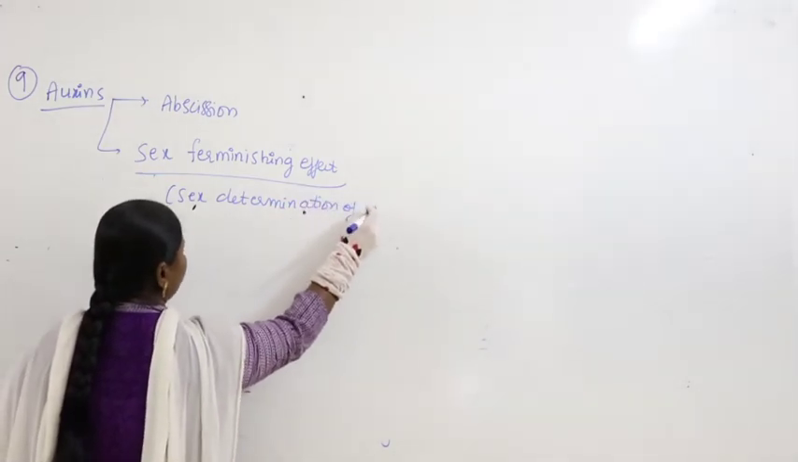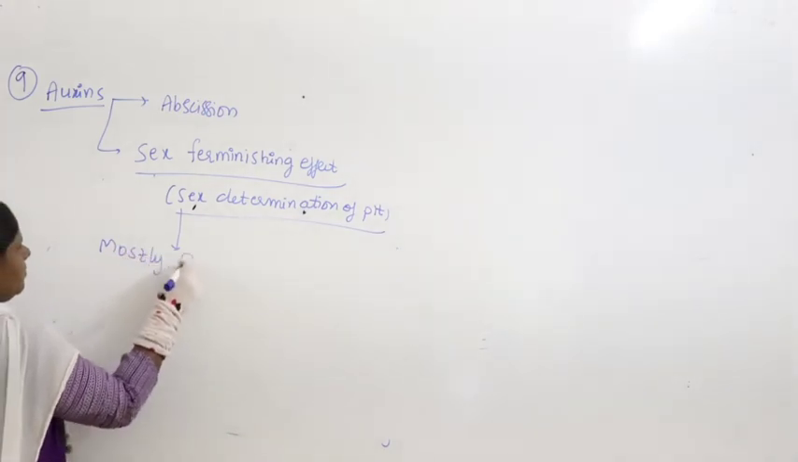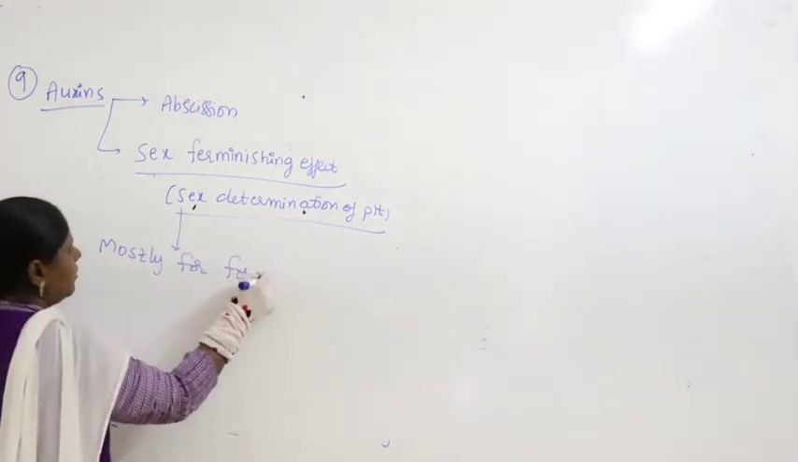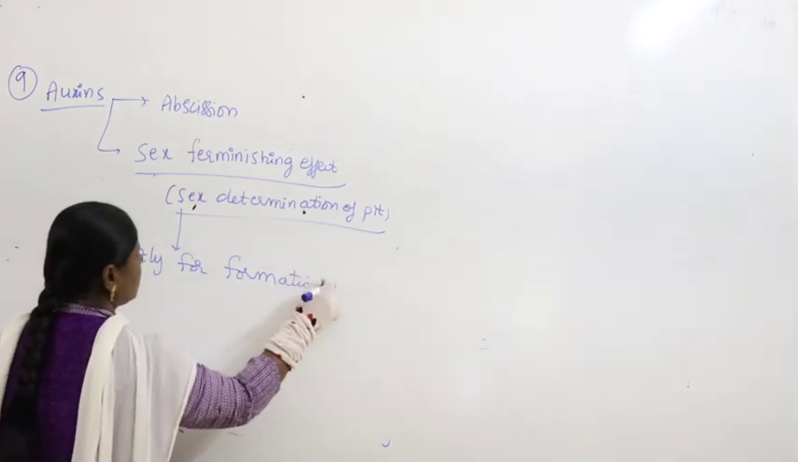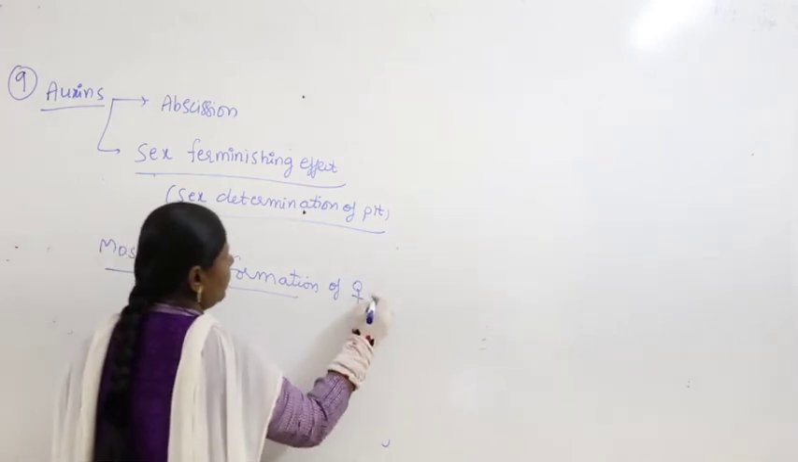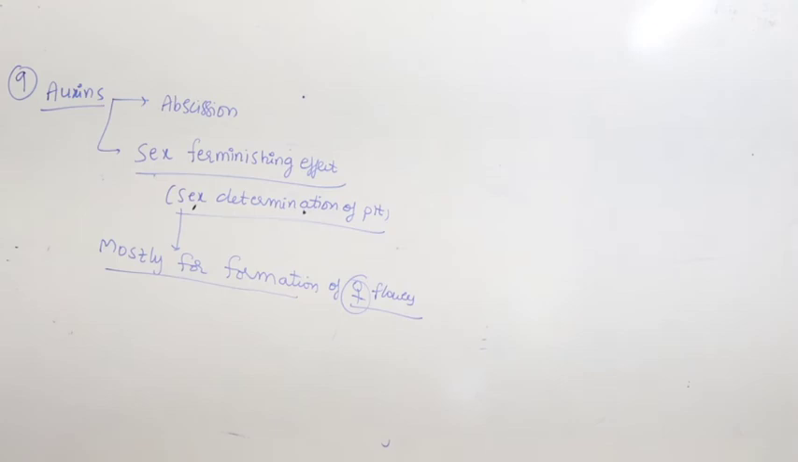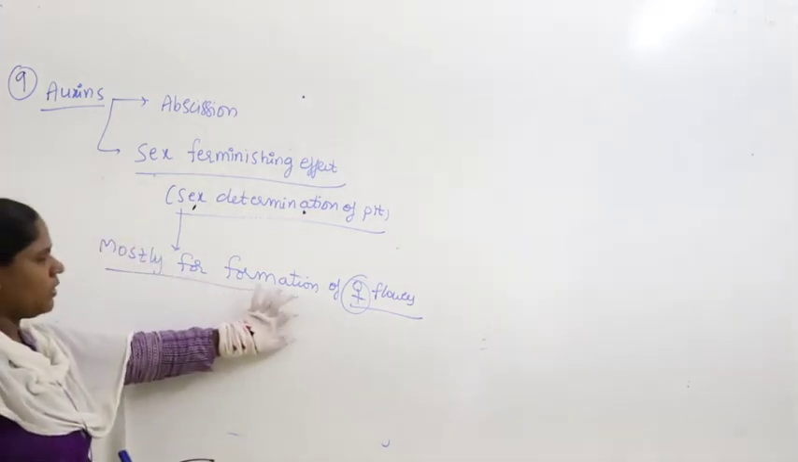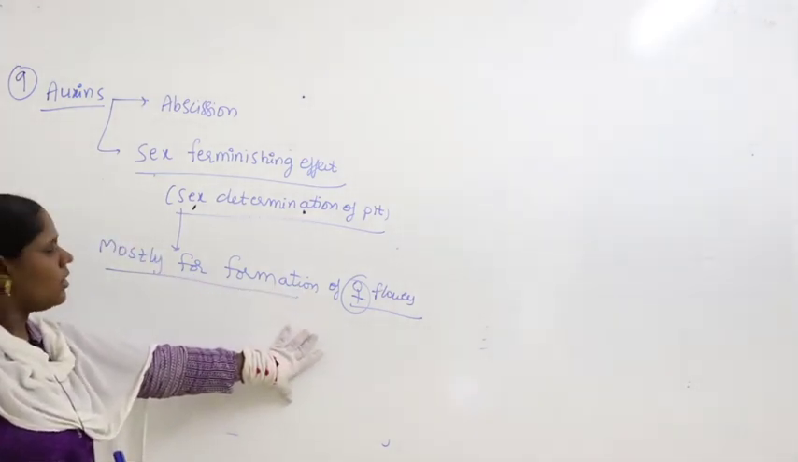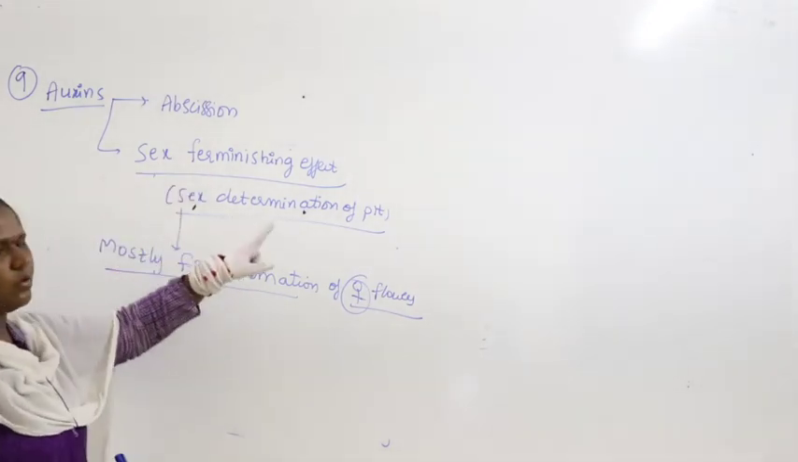Sex determination of the plant, mostly for the formation of female flowers. So we discussed the example of pineapple. In pineapple, auxin is involved in the formation of female flowers, right? So here the sex permissioning effect is nothing but sex determination of the plant.